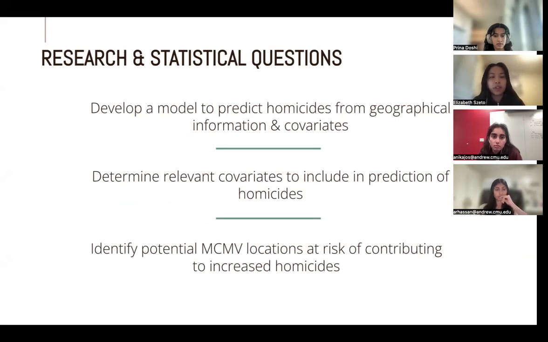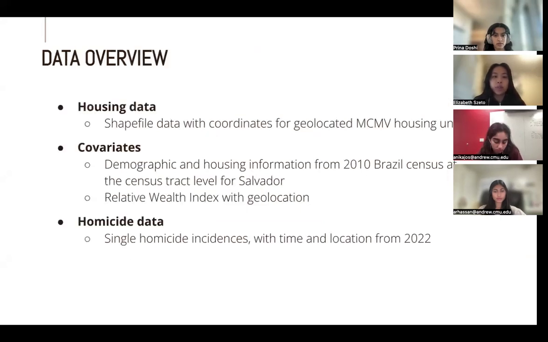We were given a very long list of about 480 covariates. So part of our early research was figuring out which ones are important and relevant. And we want to ultimately be able to use our findings to identify potential locations that are at risk of contributing to increased homicides. So we worked with three main data sets.